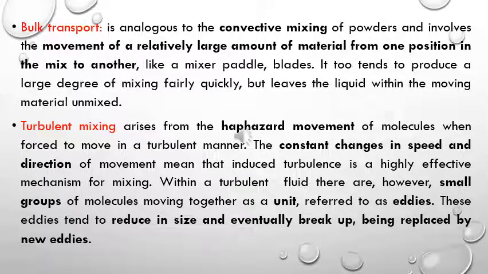Whenever the liquid is in turbulence, a small group of molecules move together in the form of a unit. These units are referred to as eddies. These eddies tend to reduce in size and then break up. This cycle continues, and this causes the mixing process.